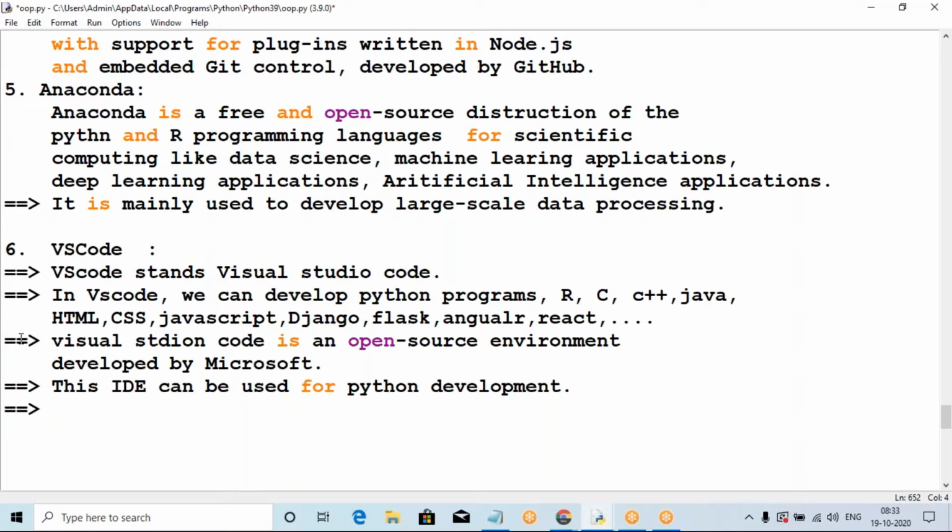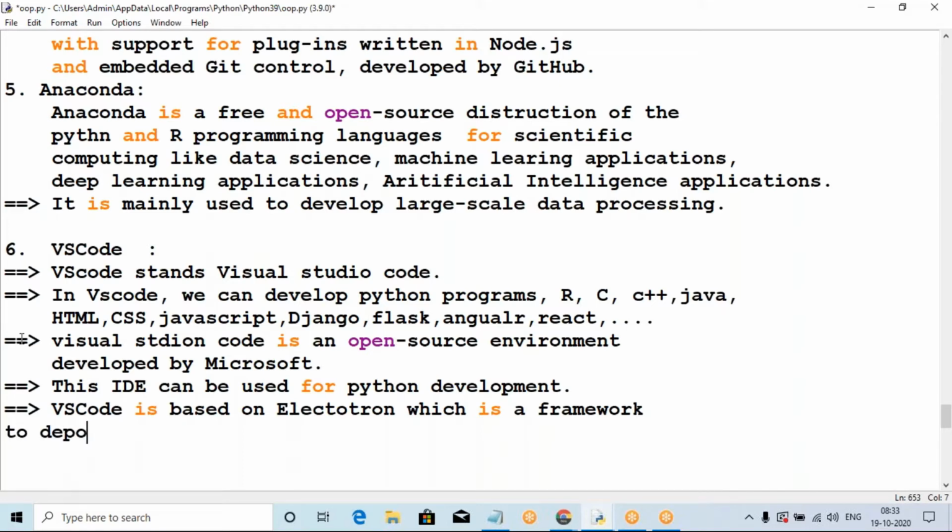Now the next one, VS Code is based on the Electron framework, which is a framework, just like the Internet, a framework to deploy Node.js applications also. That is the best environment for Node.js applications. We don't have Node.js, that is not ours. That is a different concept.